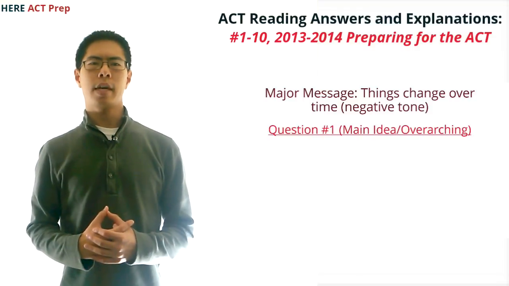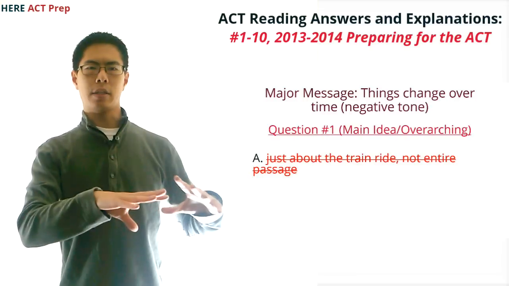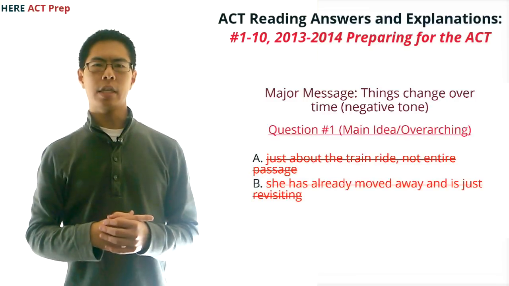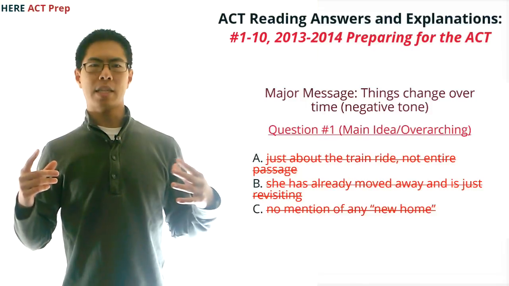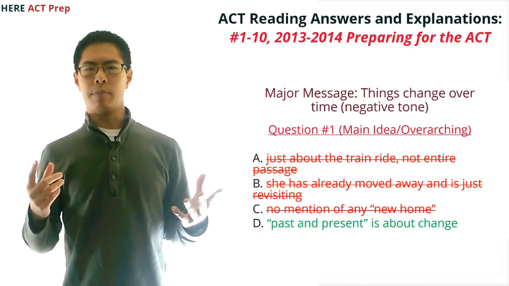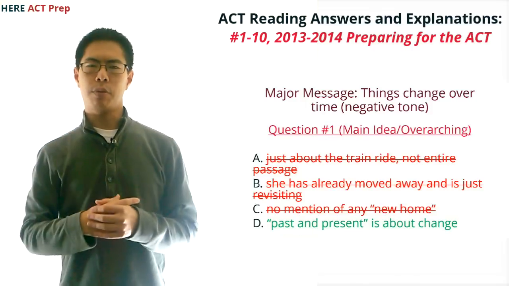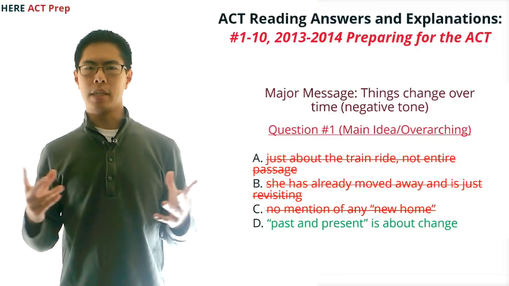So, going through the answer choices, A is just about the train ride, which doesn't cover the entire passage. B isn't right because she already has moved away and is just revisiting her hometown. C isn't right because the passage doesn't even talk about any new home she has established. D sounds good because it's about the narrator reflecting on the past and present, which is exactly what we are looking for. So, we pick D.